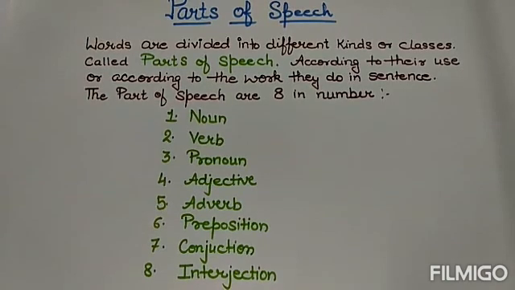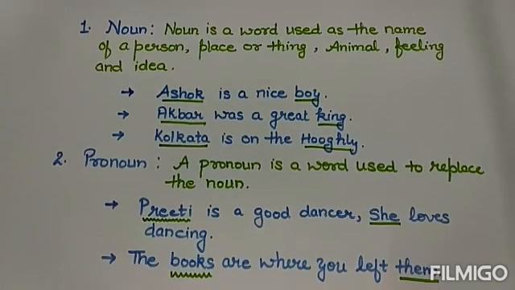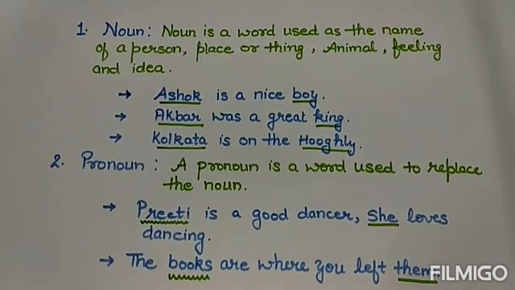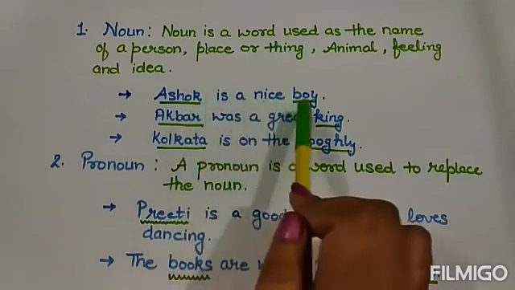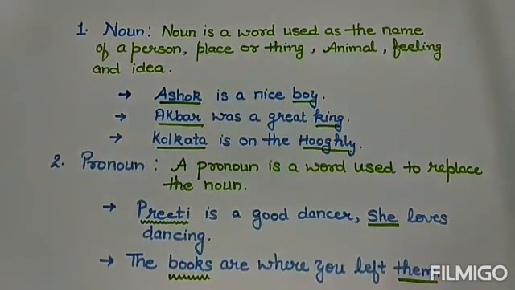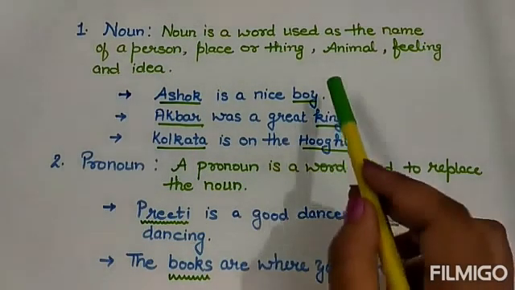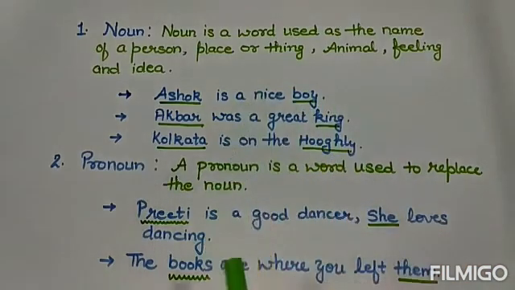So, the first and foremost is noun. Noun is a word used as the name of a person, place, or thing, animal, any feeling and idea. So we can say that nouns are the words we use to give names. Like, Ashok is a nice boy. You can see here that Ashok is a name and hence the noun. And I have used boy here representing a common noun.